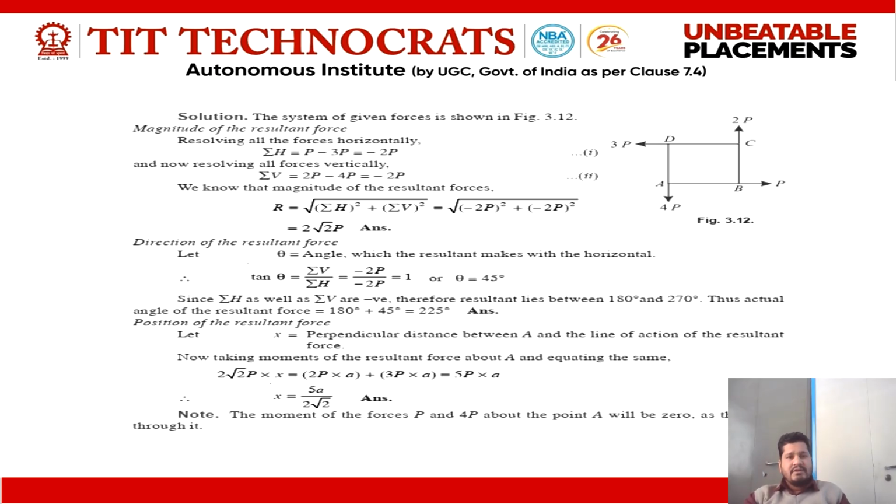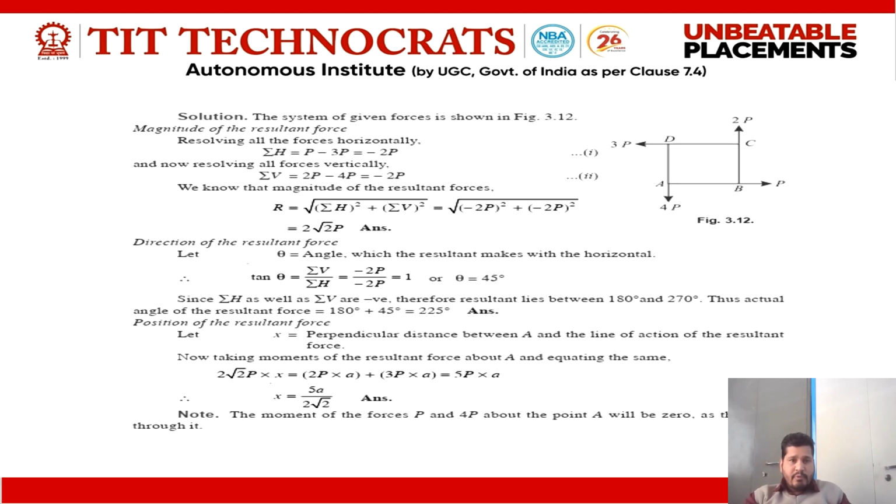Now for the direction of the resultant force, theta is the angle which the resultant makes with the horizontal. Tan theta is equal to summation of V upon summation of H, that is 1, so theta is equal to 45 degrees with the positive x-axis. Since summation of H as well as summation of V are negative, the resultant lies between 180 and 270 degrees, that means in the third quadrant.